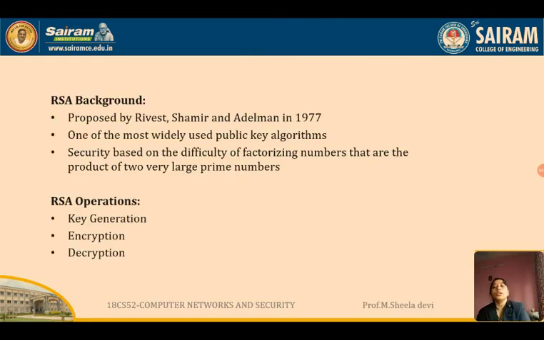What is RSA? The name came from the inventors, that is Rivest, Shamir and Adelman. It was invented in 1977 and, as I said, it is one of the most widely used public key algorithms. Its security is based on the difficulty of factorizing numbers that are the product of two very large prime numbers. Why do we have to use the RSA algorithm?